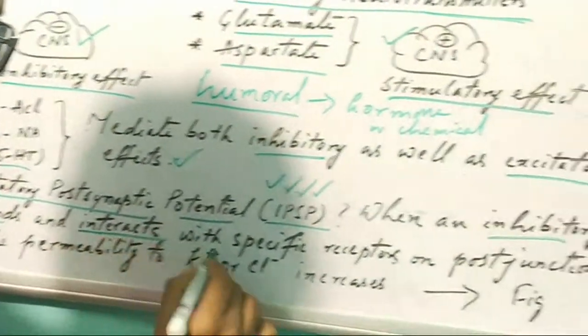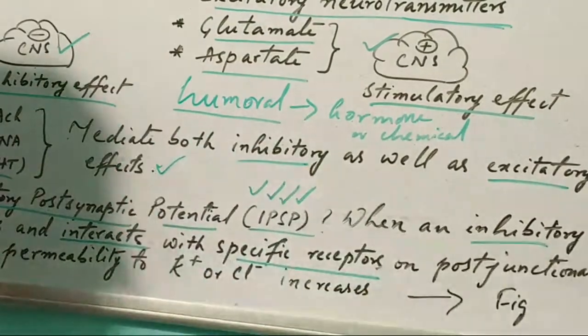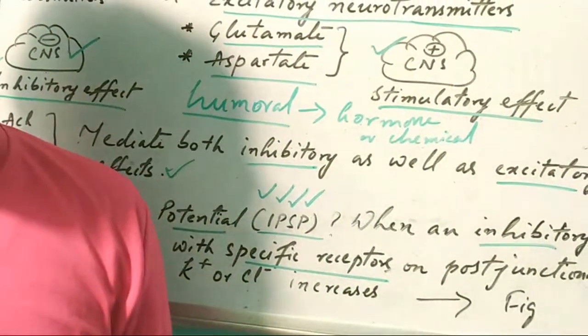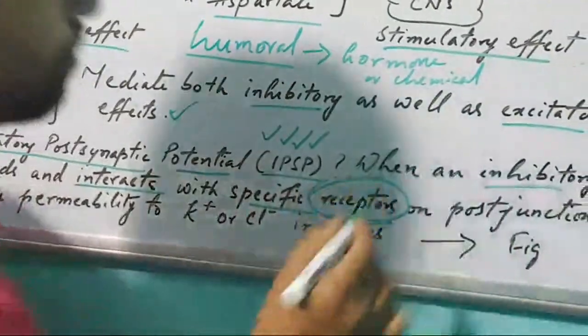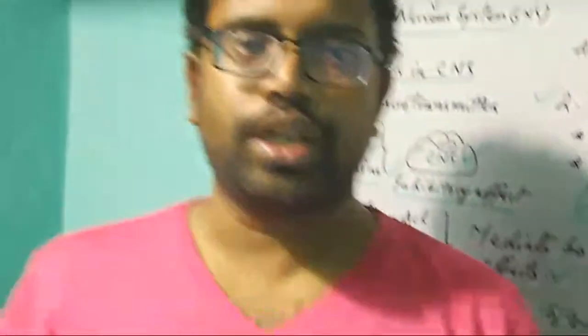The postsynaptic nerve has specific receptors according to the neurotransmitters. Receptors are nothing but a type of protein which is the binding site of a neurotransmitter or any chemical or drug.